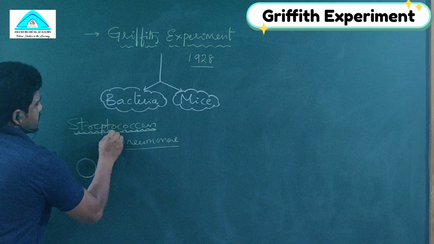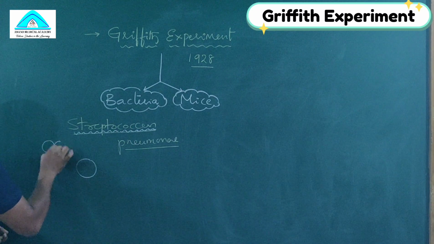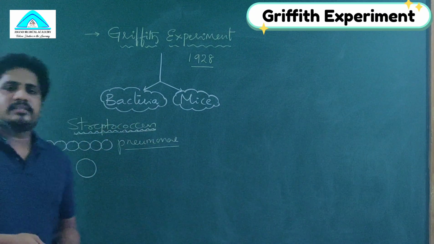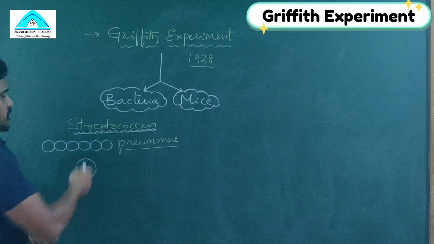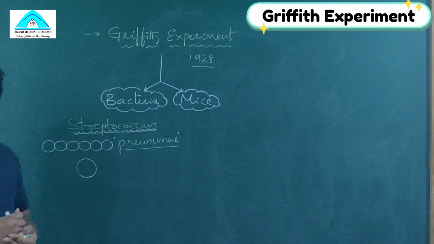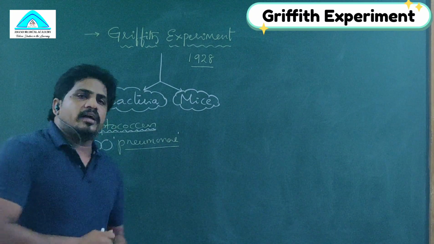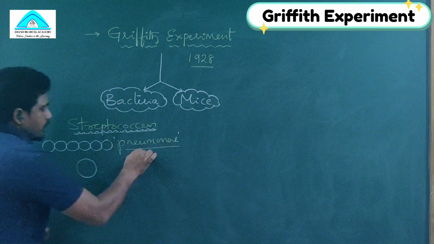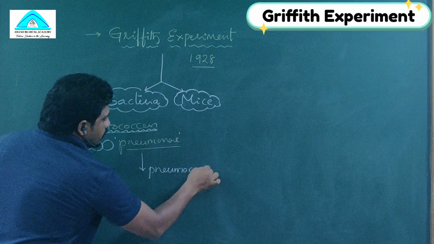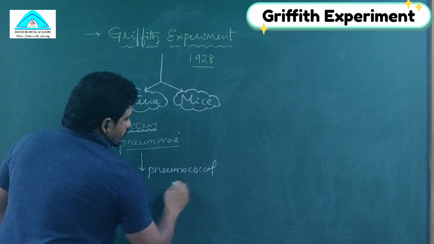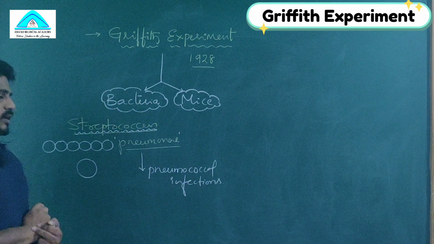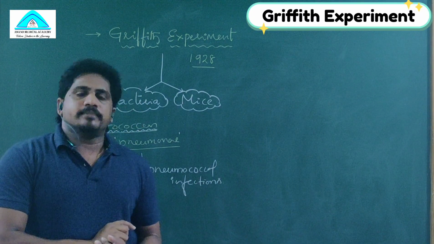What is strepto meant for? Strepto means the bacteria is round in shape but in chain form. Many round bacteria are arranged in a chain. Strepto means chain. So, Streptococcus bacteria. Why has the name pneumoniae been given? Because it causes pneumococcal infections. It disturbs the respiratory tract and sometimes causes death.